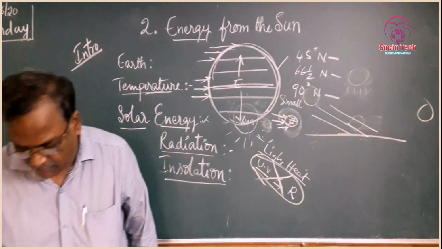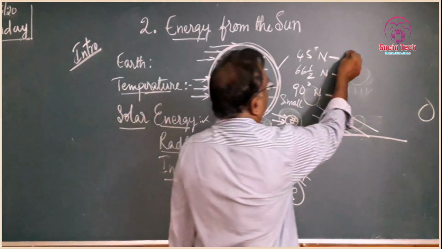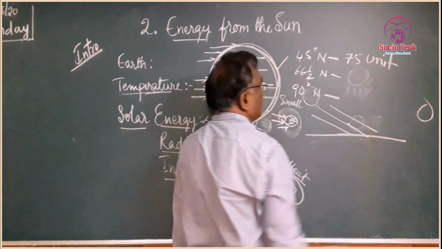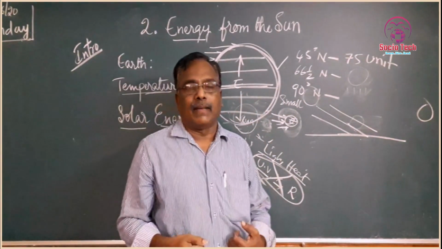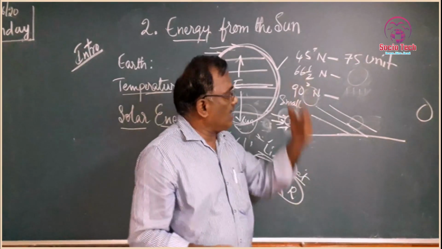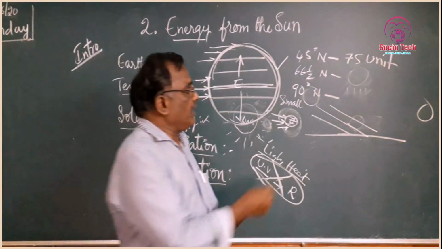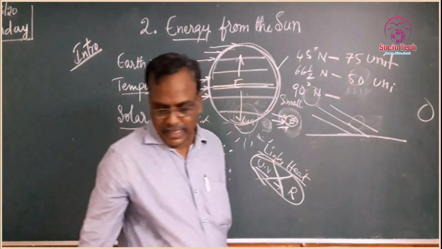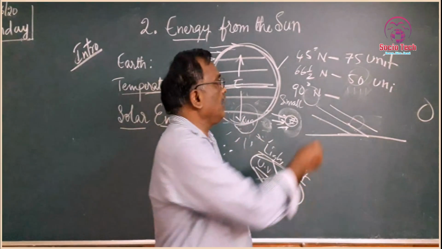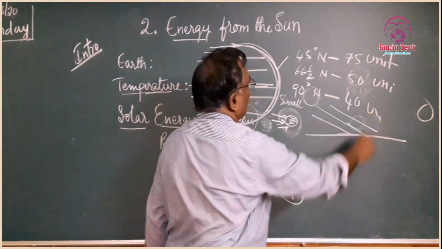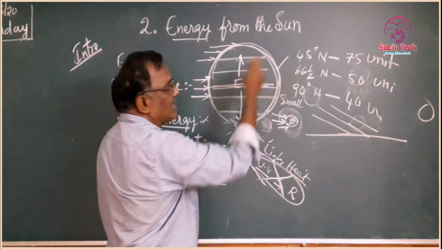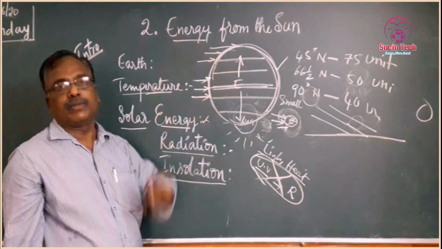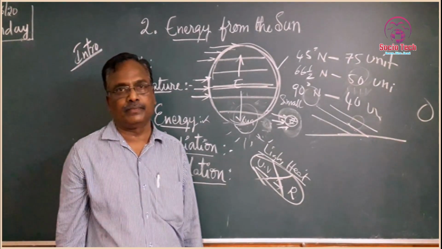You see, at 45 degrees there are 75 units of energy being absorbed, at 66 and a half degrees 50 units, and at 90 degrees it is 40 units. So you can understand from this that temperature is influenced by latitudes.